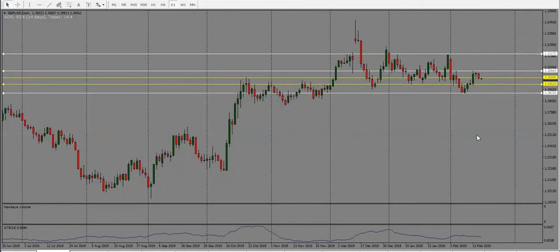Now, having said that, though, overall price has been pushed up for British pound because of the positive stuff that we heard in regards to the finance minister resigning, and then there's a new person in place who is likely to basically have more of an expansionary fiscal policy, which means more spending, which is seen as a positive thing for the economy. So that's why we saw British pound get pushed up.